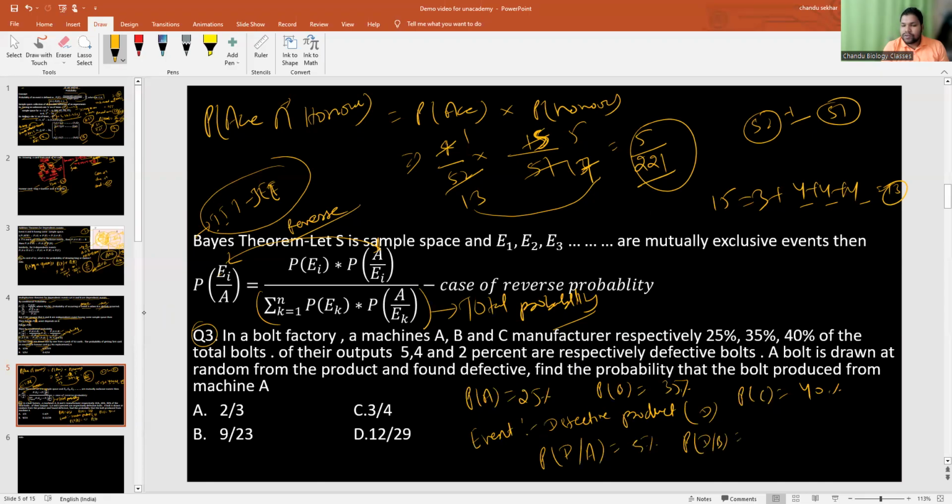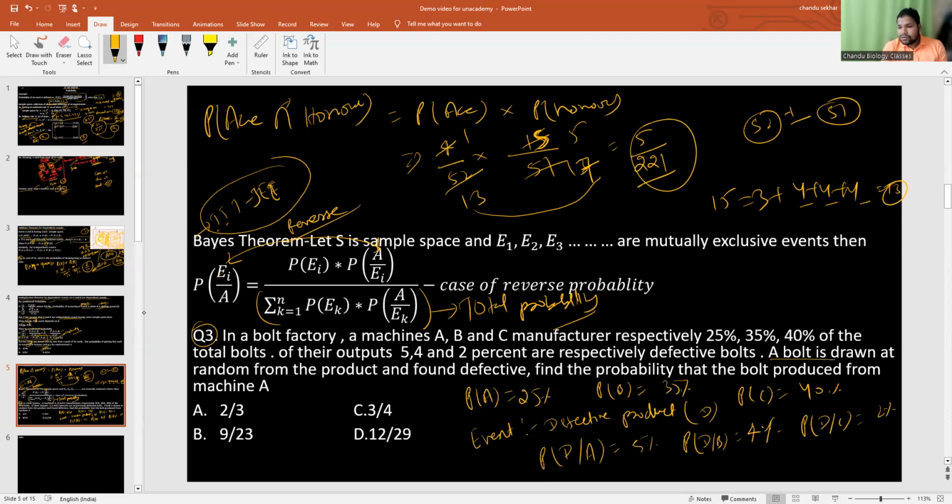Machine B is 4%, and for machine C it's 2%. So this one is written like that. Machines A, B, C have already produced the bolts. Now after producing, we are going to select one bolt, and that bolt's probability is given as 5, 4, 2% from machines A, B, C. Correct? This is the conditional probability you need to apply.